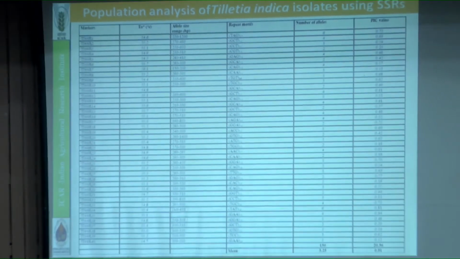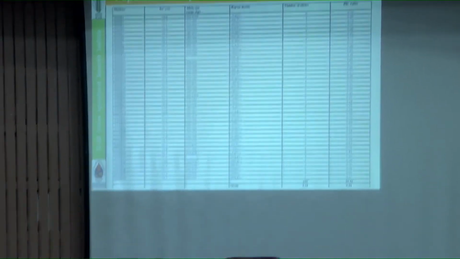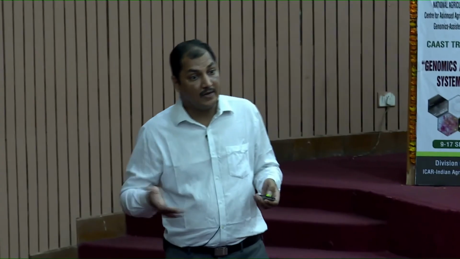Understand my point? SSRs are alleles which govern the virulence, or you can categorize the population with them. This can be used in population genetics analysis of the fungus: how the fungus is evolving, and why this virulence is changing every time.